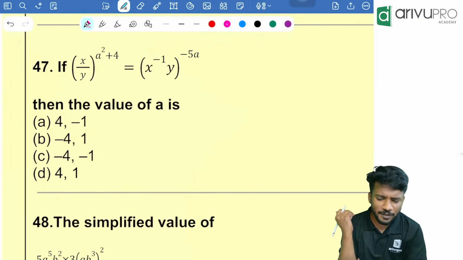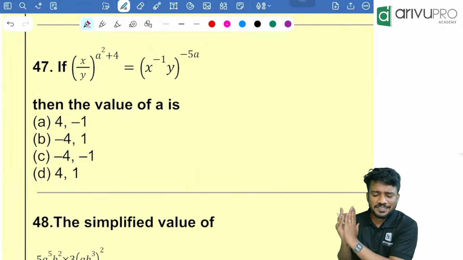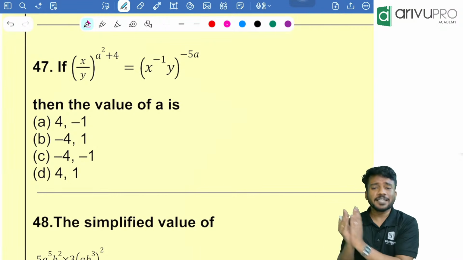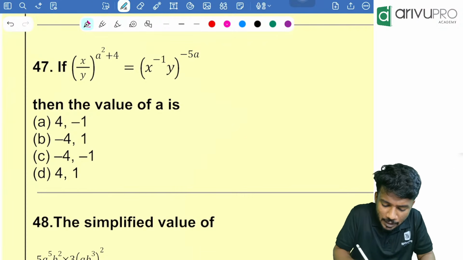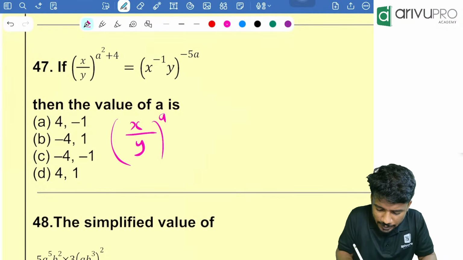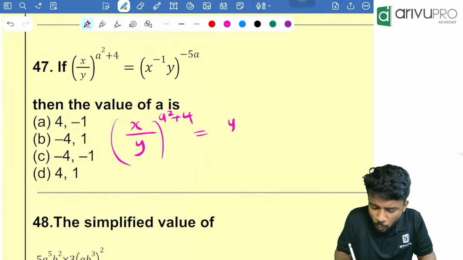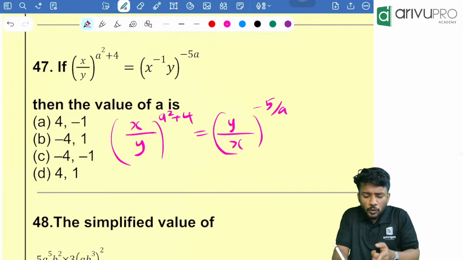Yes. X by y, the whole power a square plus 4, which is equal to x raised to minus 1 into y, the whole raised to minus 5a. Okay, people, this can be written as what? X by y, the whole power a square plus 4, which is equal to y by x, the whole power minus 5a.